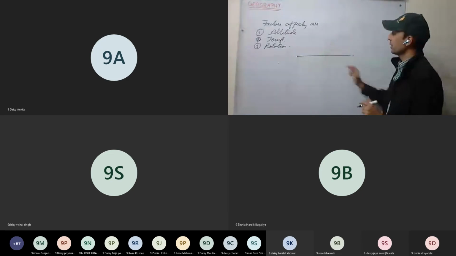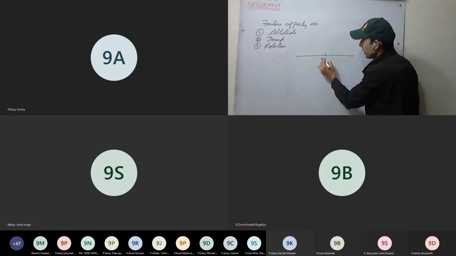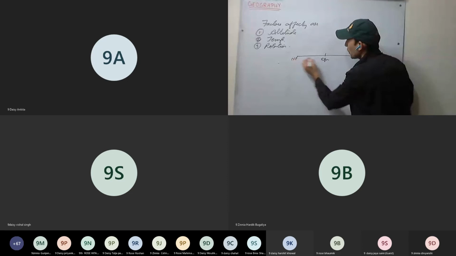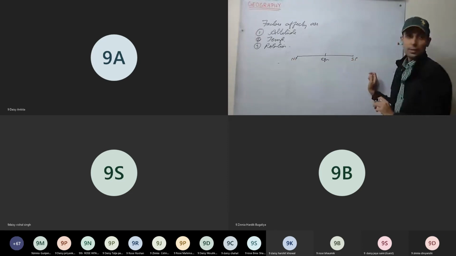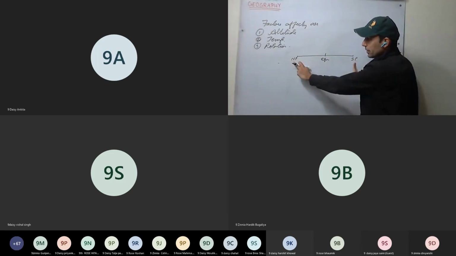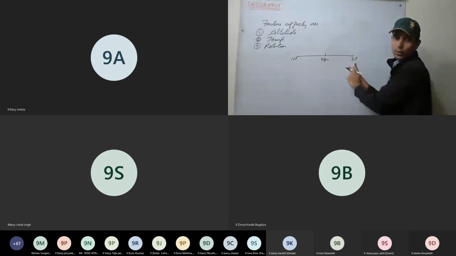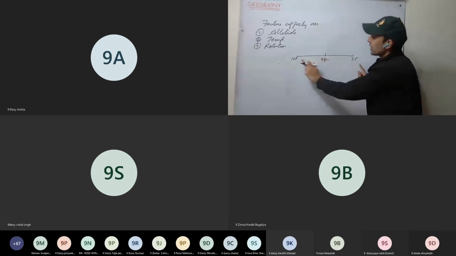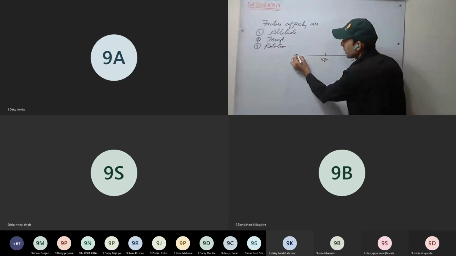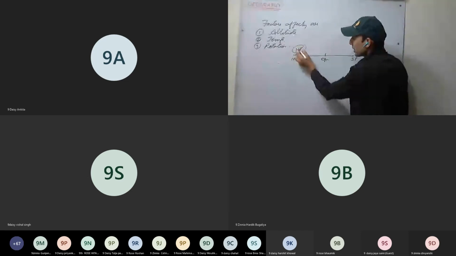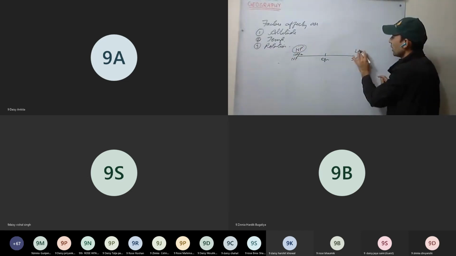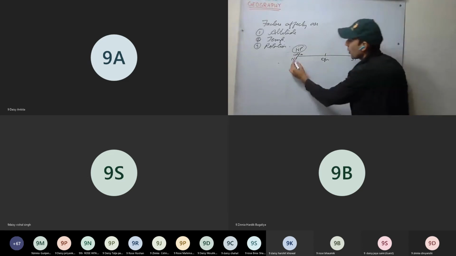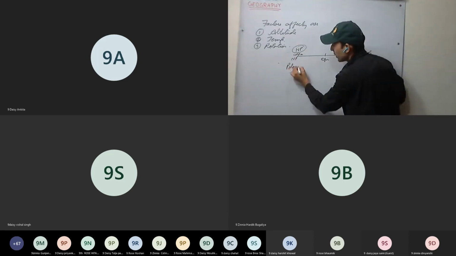So see here what happens. If this is the equator, here I have the North Pole, here the South Pole. There will be less heat reaching from the sun on the North Pole and South Pole. Therefore, here we have cold air, high pressure. High pressure will be there. Here we have high pressure as well on the South Pole. These are called polar highs.